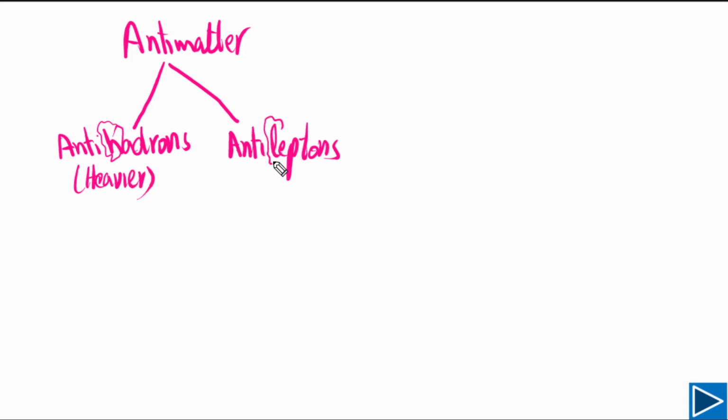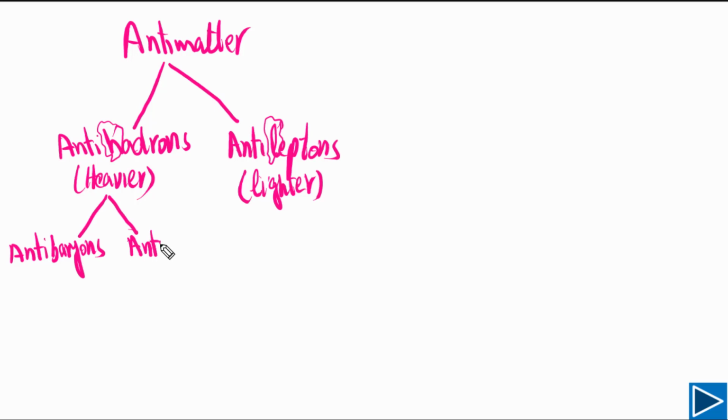As you can see here, L is here. You can easily remember that these are lighter particles. But antihadrons can be further classified into two classes. We can classify into anti-baryons, and we can classify into anti-mesons.